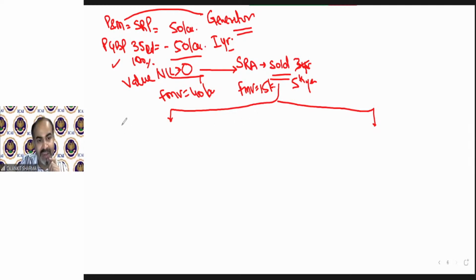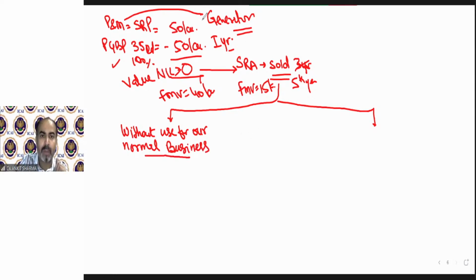Either we will sell it without use for our normal business. That means I have a factory also in which the production is taking place. I have a lab also. So I purchased the generator and used it for scientific research purpose for 5 years. And then I sold it into the market. That means I used it in scientific research business and sold. I do not use it for my normal business.